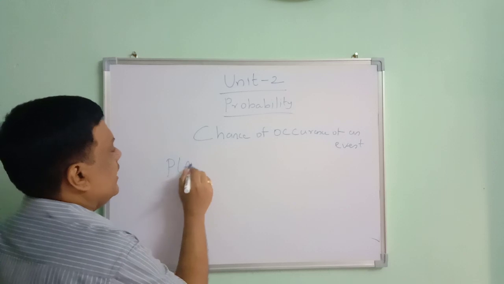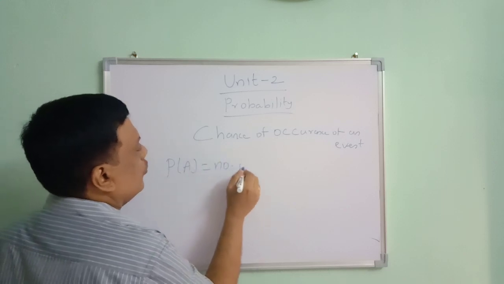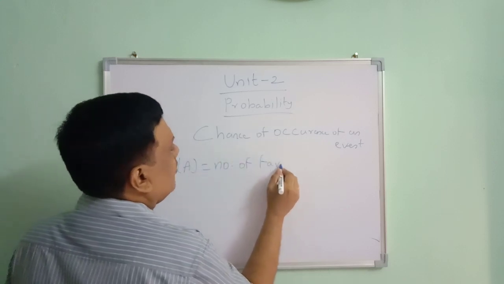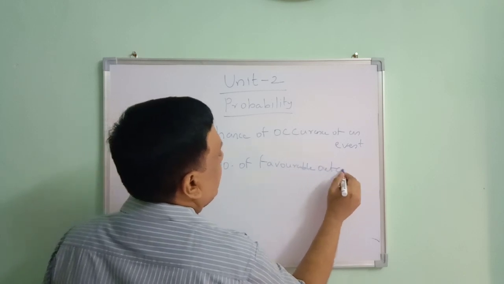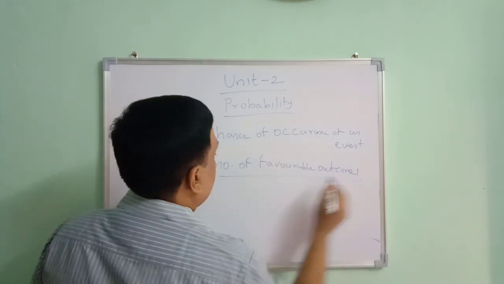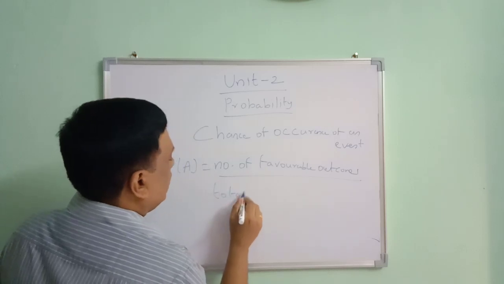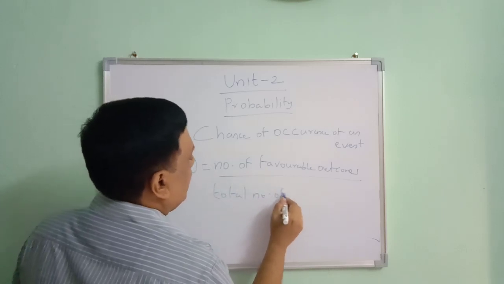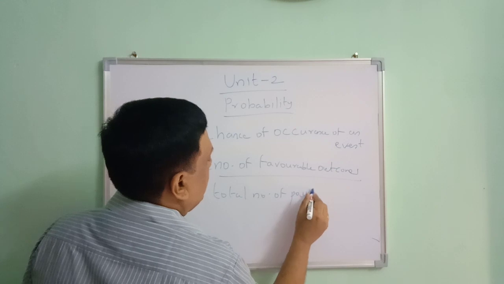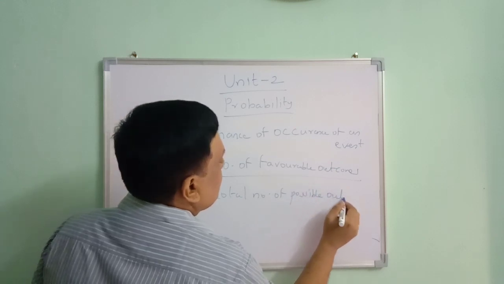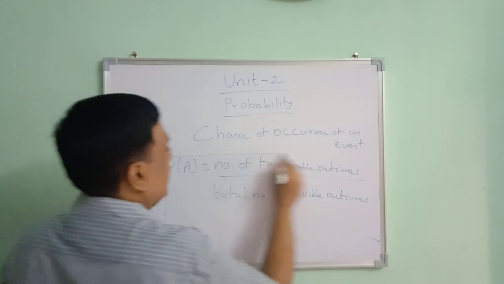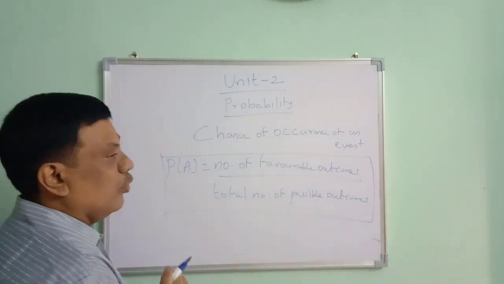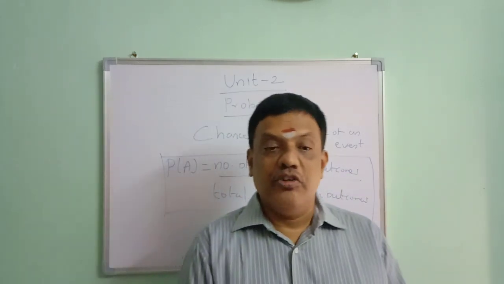Probability of any event A is equal to the number of favorable outcomes divided by the total number of possible outcomes. This is the basic definition of probability.